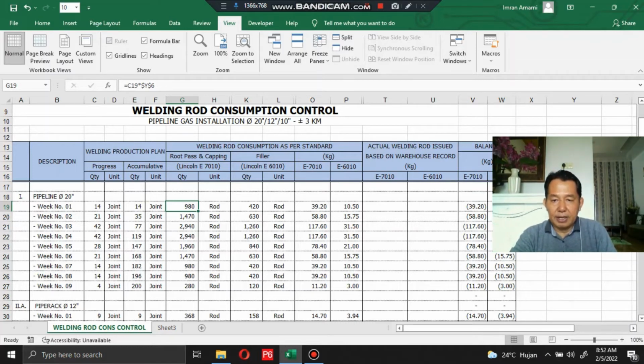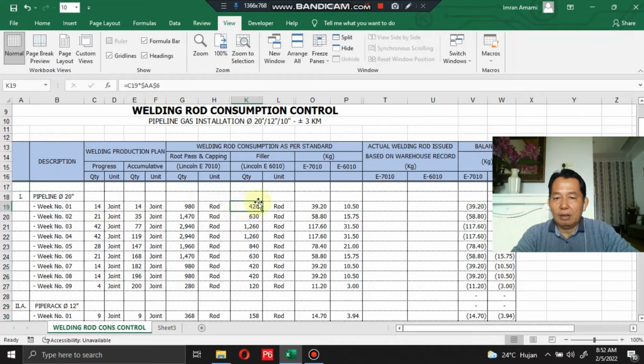Yes, 980 rod. The calculation is inside the cell I mentioned already. Okay, and for the pillar works, by the welding production plan, 40 joints.